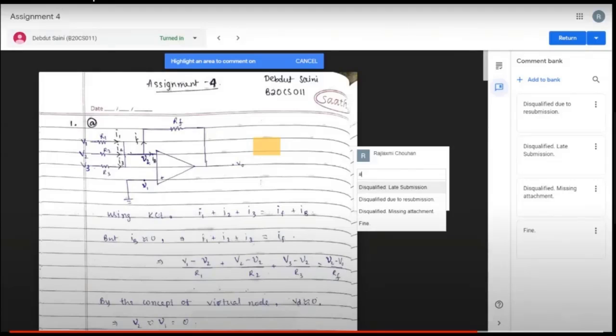This will be useful if there are same kinds of comments that you use, like, say, I'm not going to accept this, or say this was an exam, right? And resubmission was not allowed, but they have resubmitted. So it's disqualified. Attachment is missing. Or, redo this step by using another algorithm. Why don't you try something like that? So if those kinds of comments are added to the bank already, using the hash symbol would be helpful.